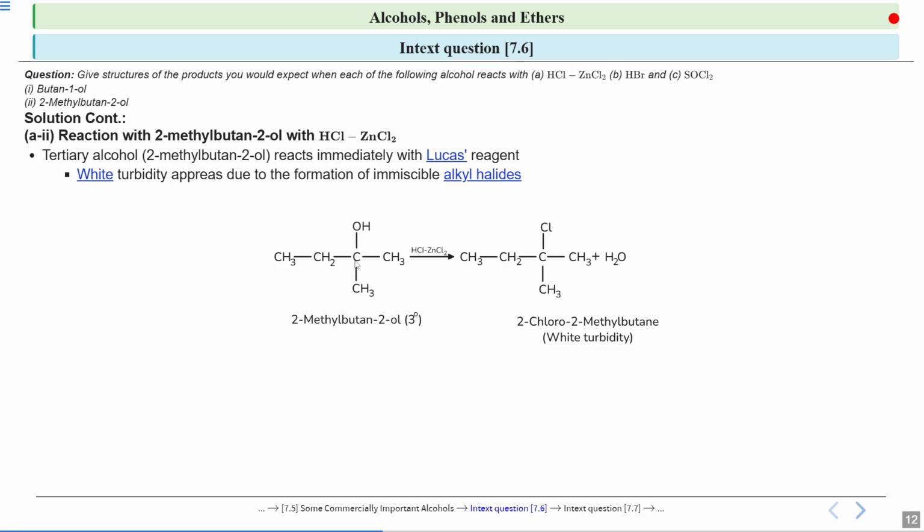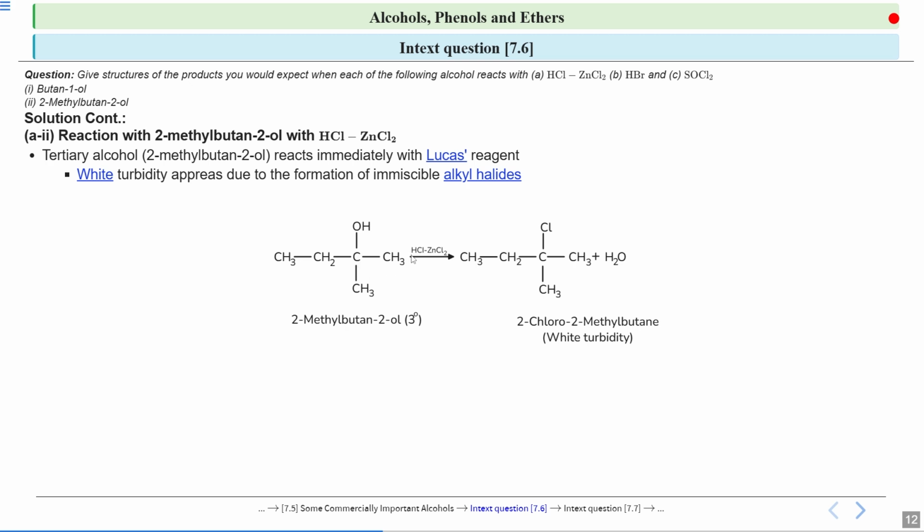Okay, and to this carbon your OH group, that is hydroxyl group, is attached. So if I do the numbering of this, then this is the longest carbon chain, this one. So 1, 2, 3, 4. So at second position your methyl group is attached and hydroxyl group is attached. So it is 2-methylbutan-2-ol, and it is a tertiary carbon.